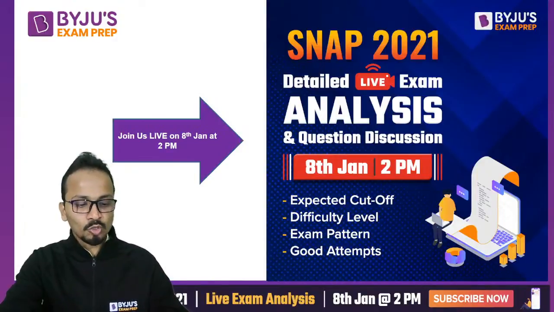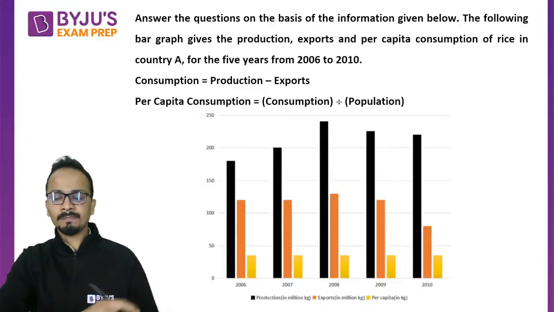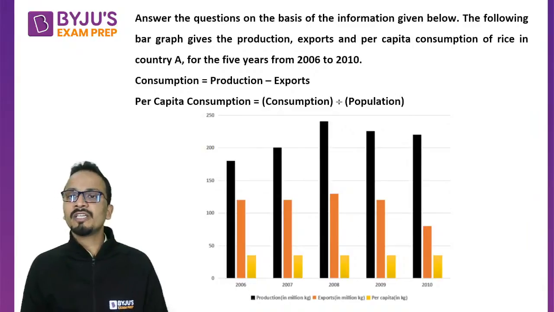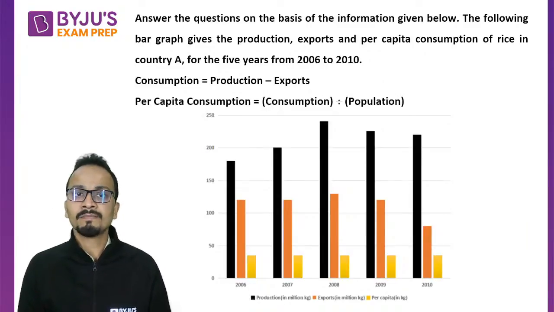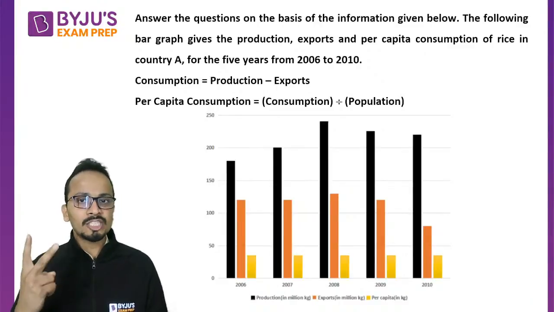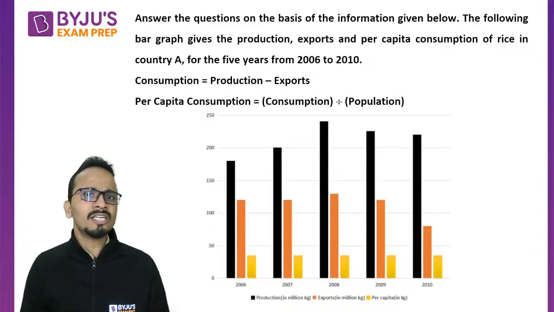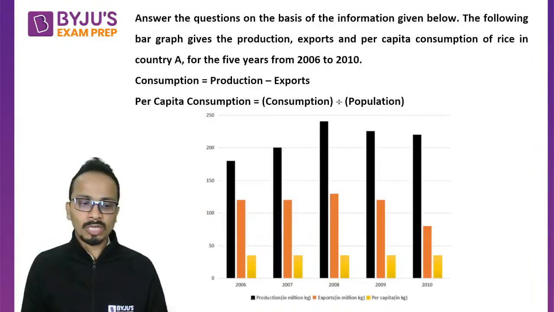All right, so let's launch this session with the very first set that I have taken for all of you today. So this is the first set. Answer the questions on the basis of the information given below. The information says that the following bar graph gives the production, exports, and per capita consumption of rice in a country A for 5 years, 2006 to 2010.